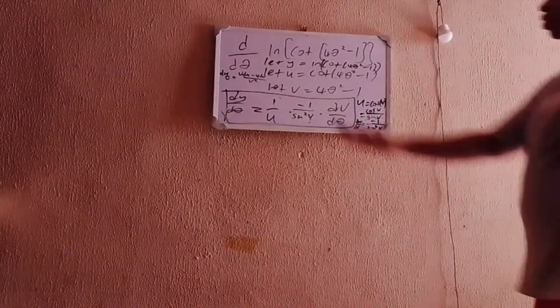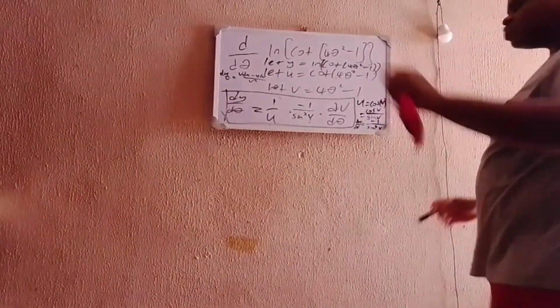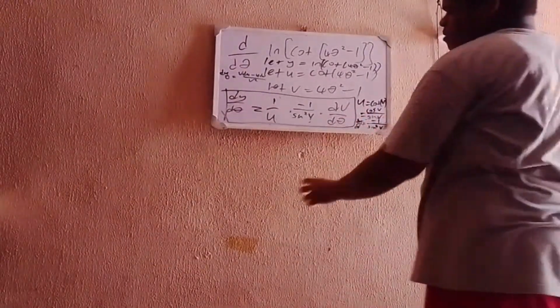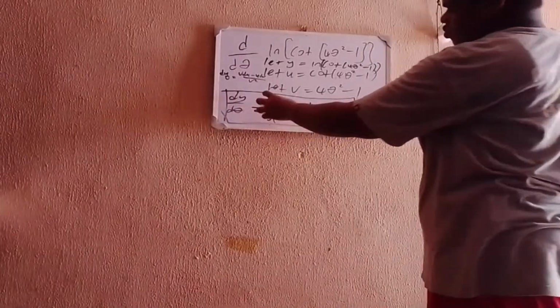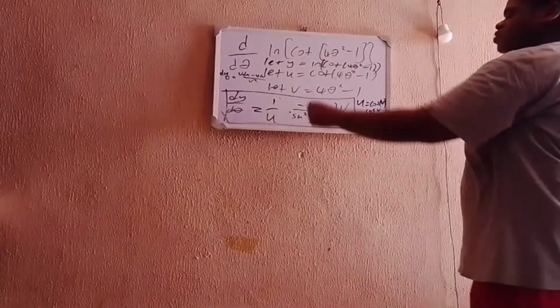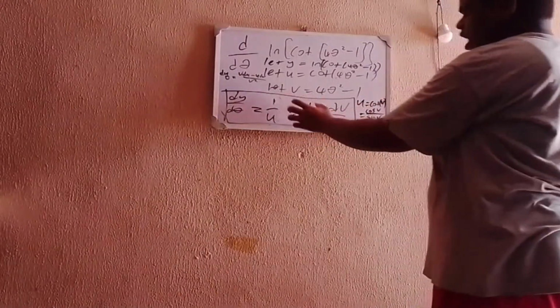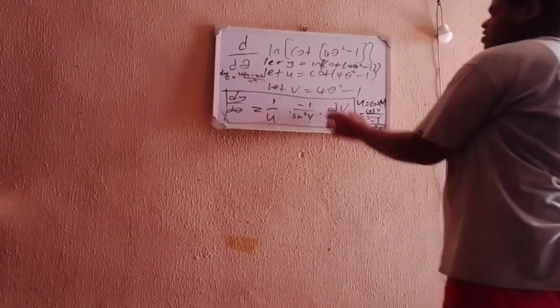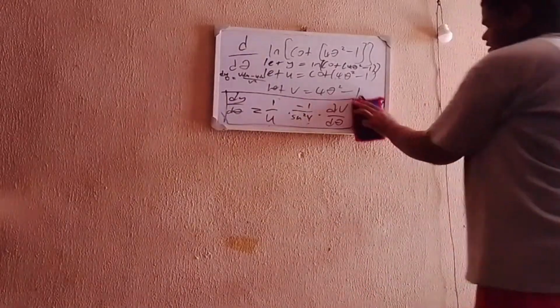So all this here is equal to minus 1 divided by sine square v. Now the last one that we're looking for is dv/dθ. Remember, dy/dθ is equal to dy/du times du/dv times dv/dθ. So what we were looking for was what dy/du and du/dv were. Now that one is dv/dθ. So what is dv/dθ?